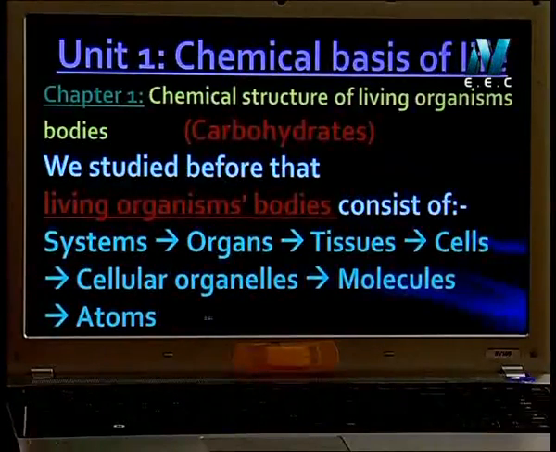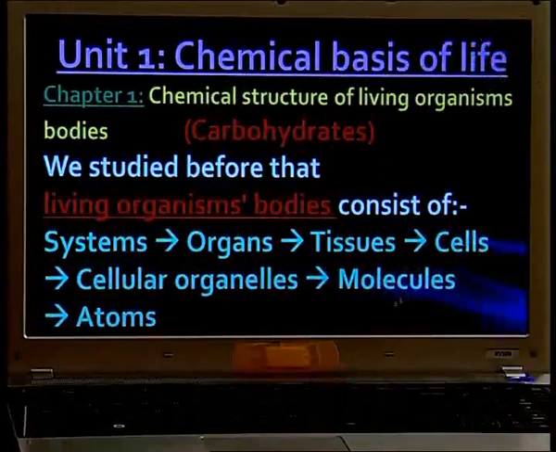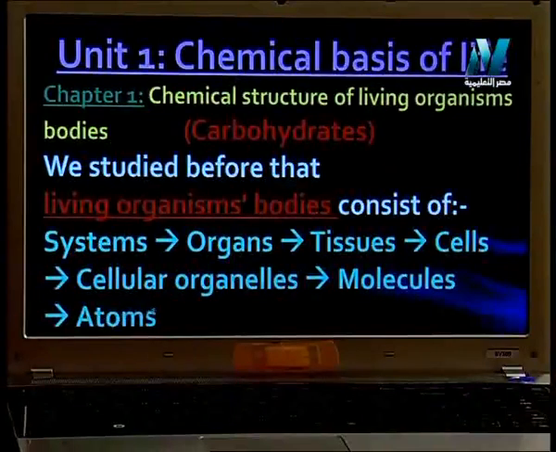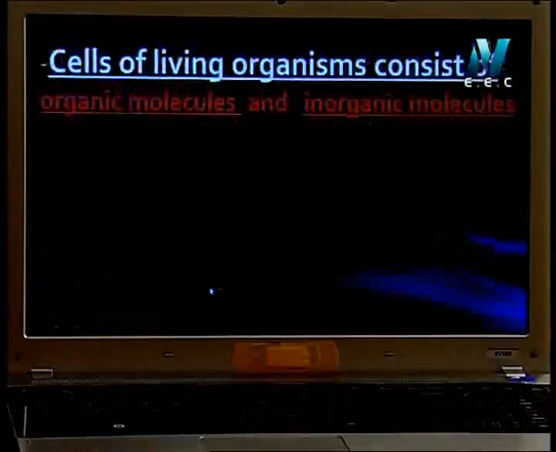Each molecule consists of atoms. In this unit, we'll talk about these molecules. What are the molecules that form the cell? And each molecule consists of atoms. What is the kind of these atoms?